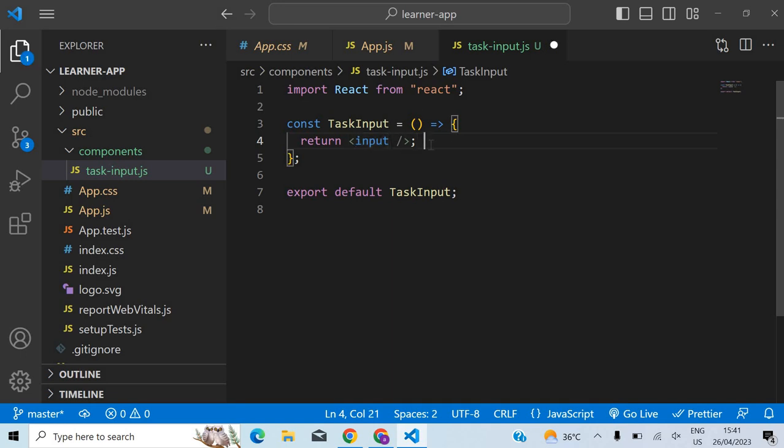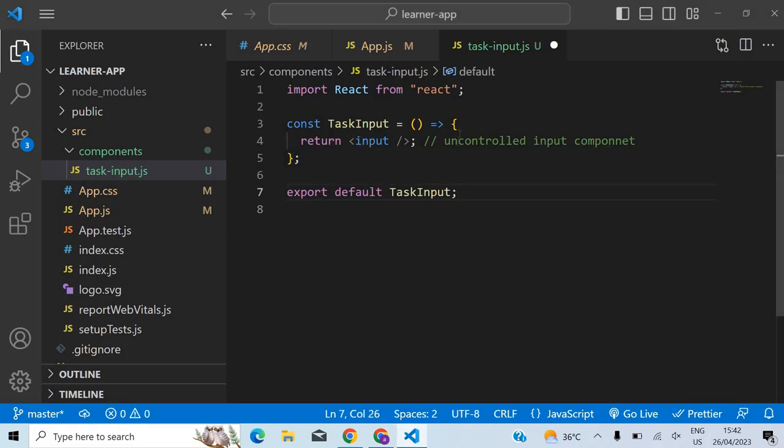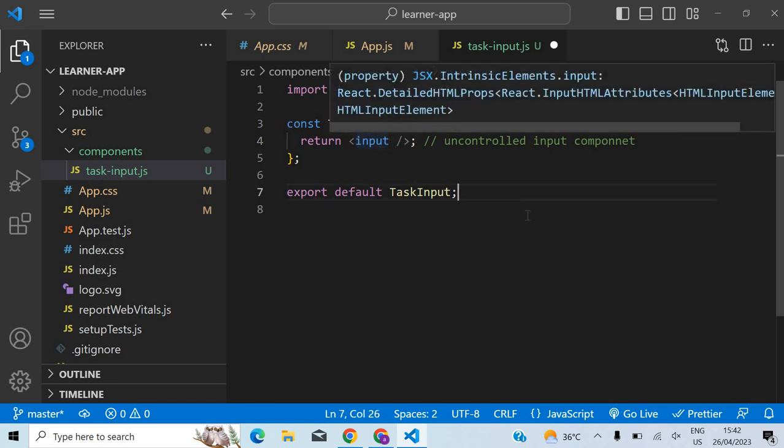This is called an uncontrolled component, an uncontrolled input component. This is the normal approach. By default, the browser will do it for you. In HTML, if you just use this, you have that thing out of the box in which you can type and it can change the value. That is the default behavior. So this component is an uncontrolled input component, because we are not worrying about how the value is handled or manipulated. We are not handling the events. We are not manually changing the value.